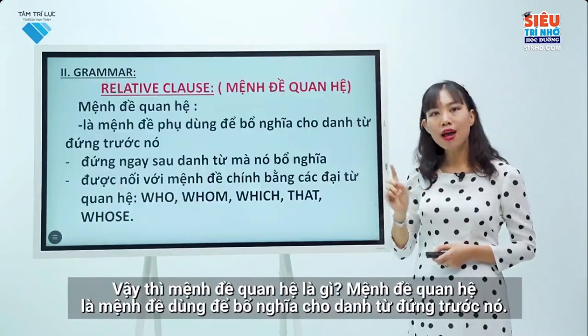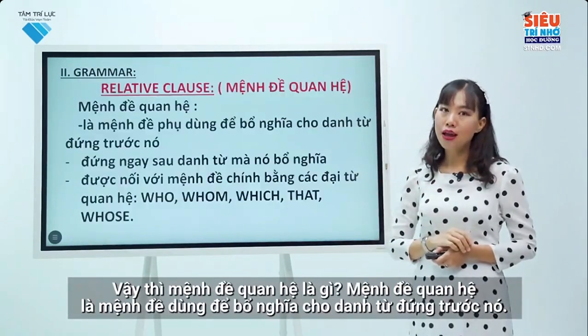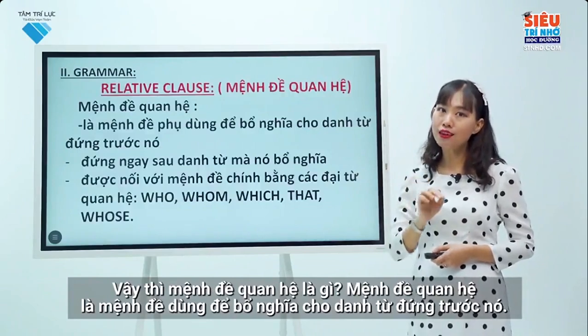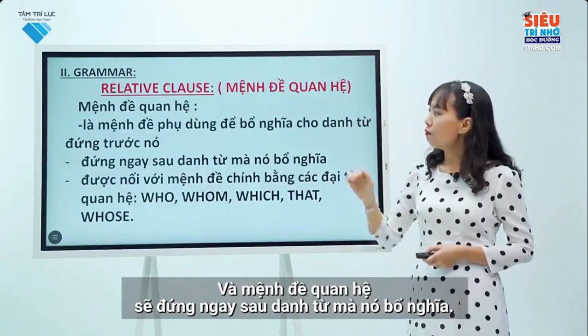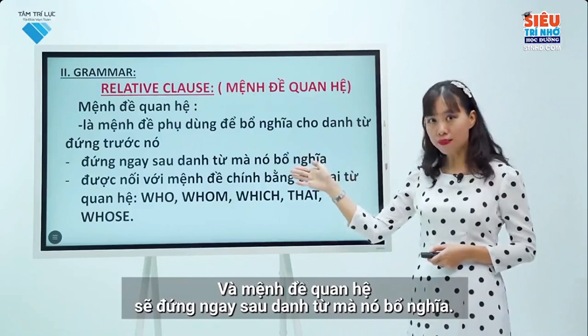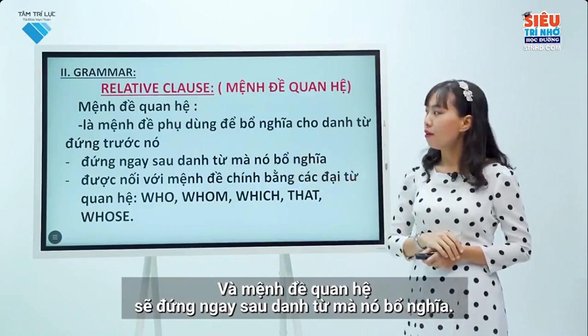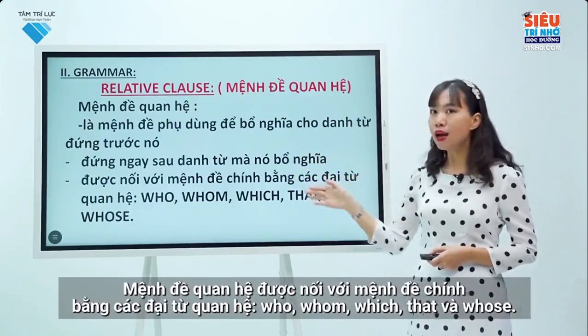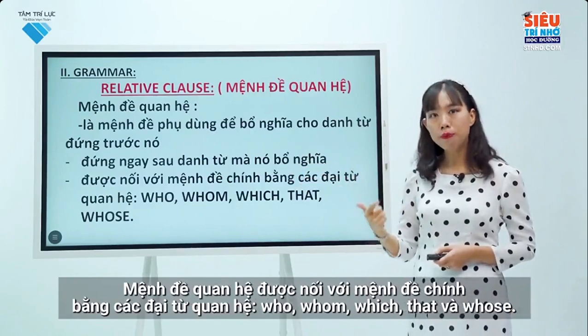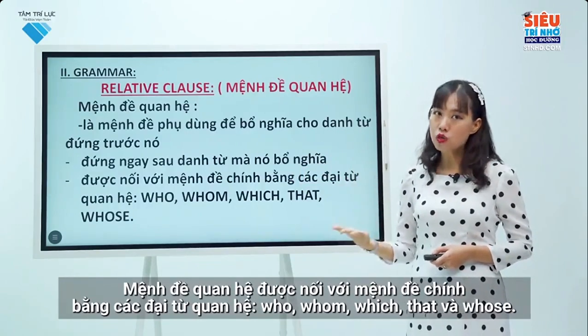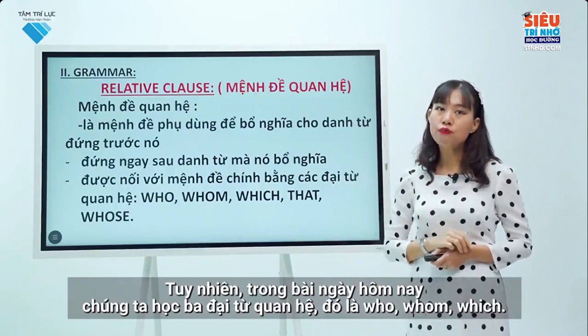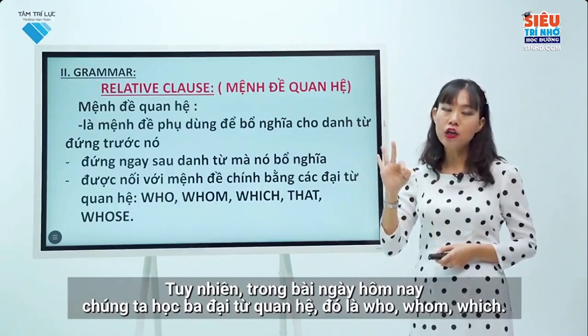So, what is a relative clause? A relative clause is a clause that modifies the noun that precedes it. And the relative clause will come right after the noun it modifies. It is connected to the main clause by relative pronouns who, whom, which, that, and whose. However, today we will learn about 3 relative pronouns: who, whom, which.